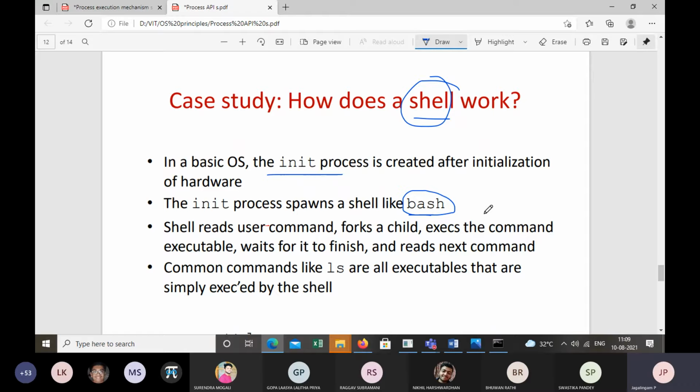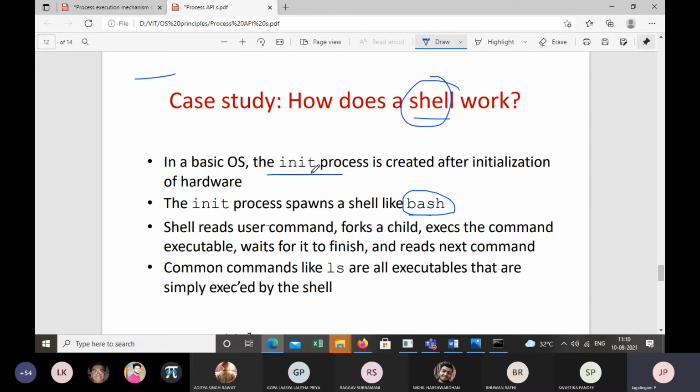Sir, can you repeat again about this bash shell? Yeah, what I mean to say here is that after the initialization of the operating system, the operating system creates the init process. Now the init process is the ancestor, the grandfather for all the processes.